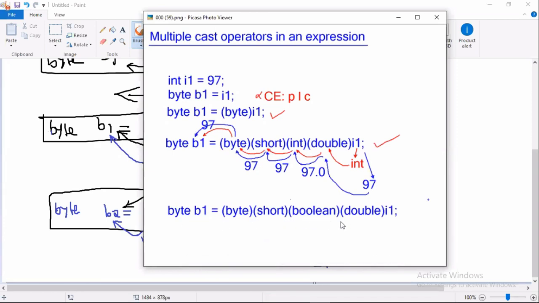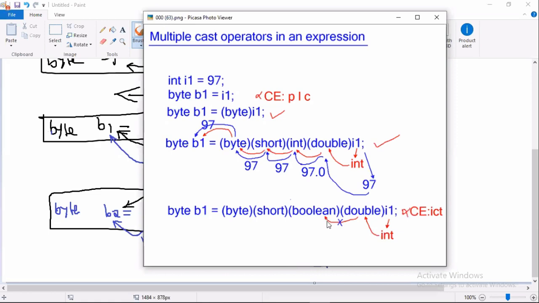Okay. Can I use cast operators with boolean? Come on, with boolean, possible or not possible? Not possible. Who will throw the error? Will the compiler throw the error or will the JVM throw the error? The compiler will throw the error: incompatible types. Int to double is possible, double to boolean is not possible. So it is throwing an error.